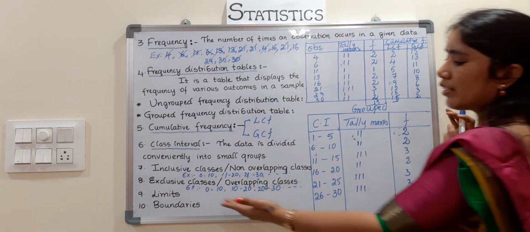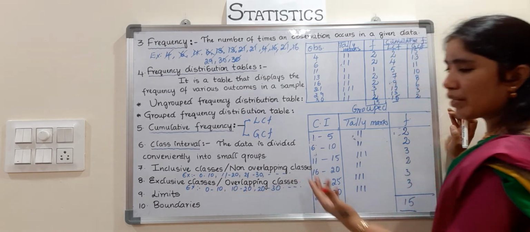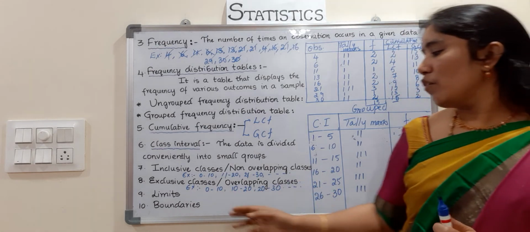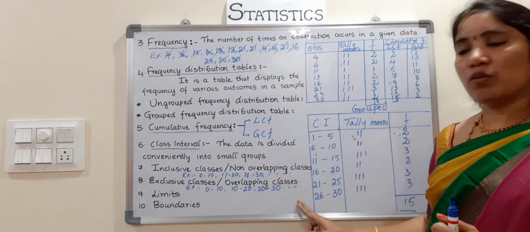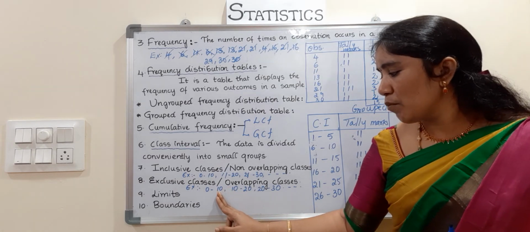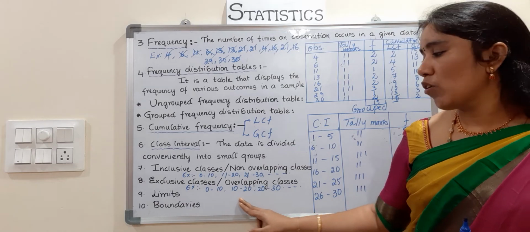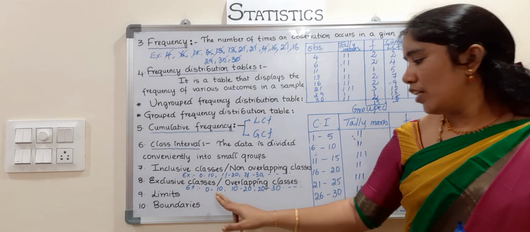Now coming to exclusive classes, which are overlapping classes. Exclusive, not overlapping: 0 to 10, 10 to 20, 20 to 30, and so on. The next class starts with the number where the previous one ended. The numbers continue continuously. It is called the exclusive classes.